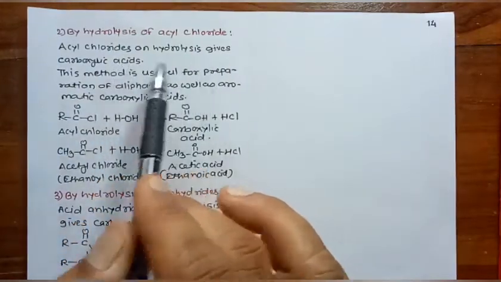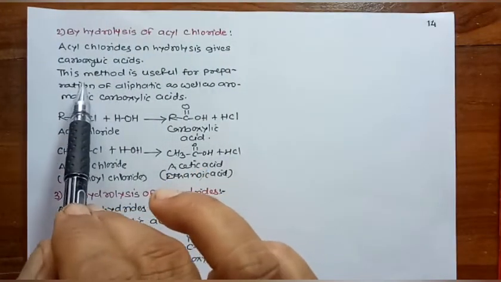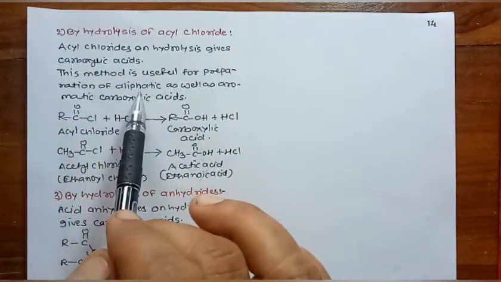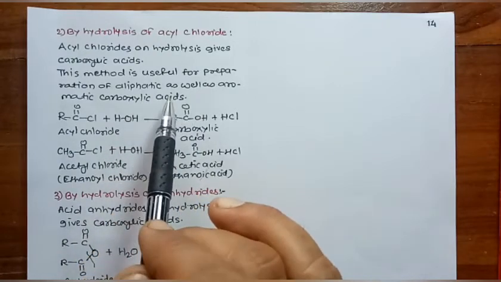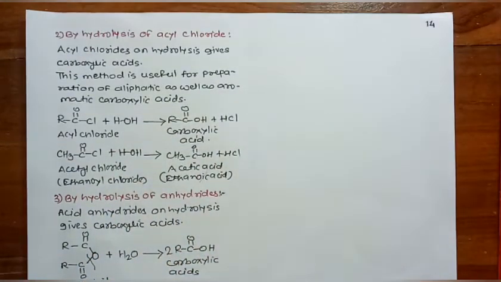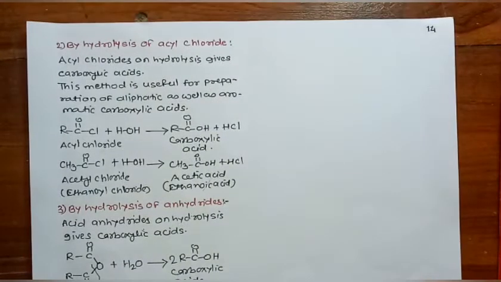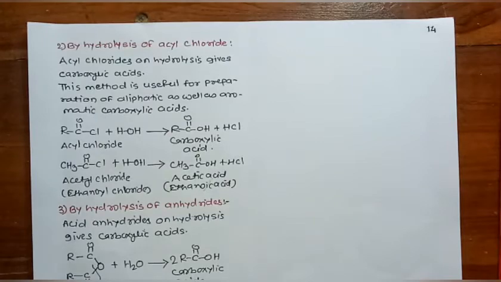Acyl chlorides on hydrolysis give carboxylic acid. This method is useful for the preparation of aliphatic as well as aromatic carboxylic acids. It means that by using this method we can prepare aliphatic as well as aromatic carboxylic acids.